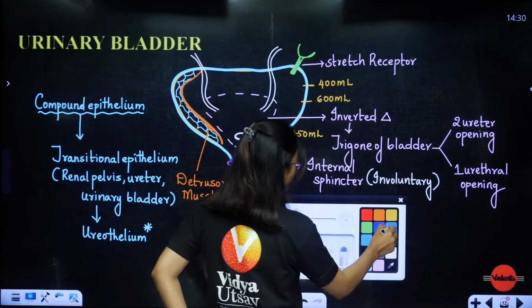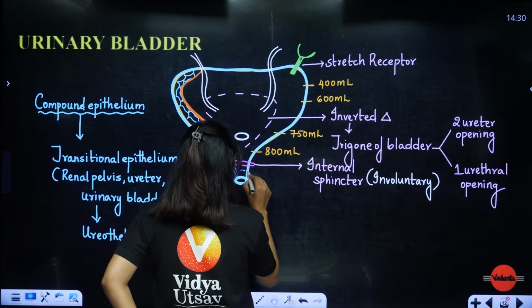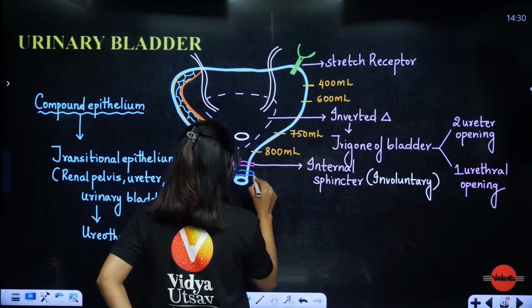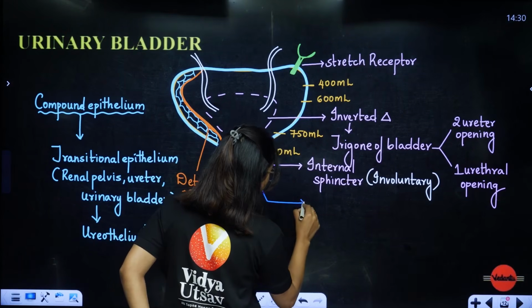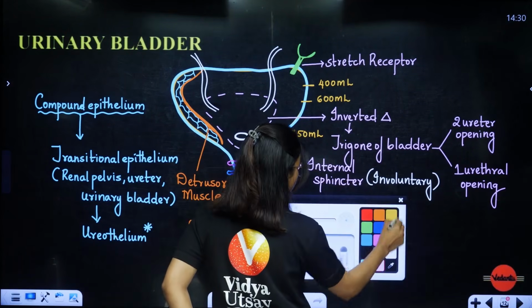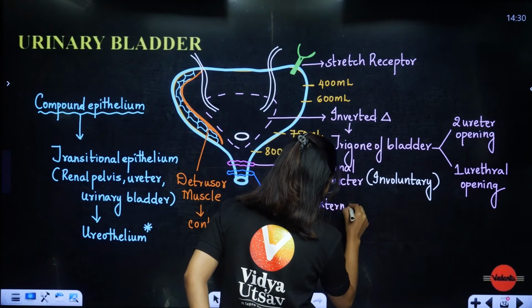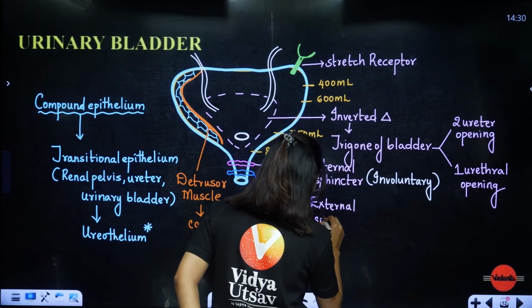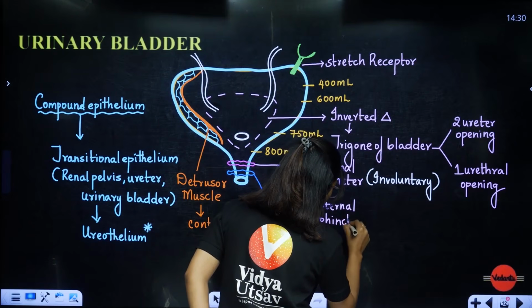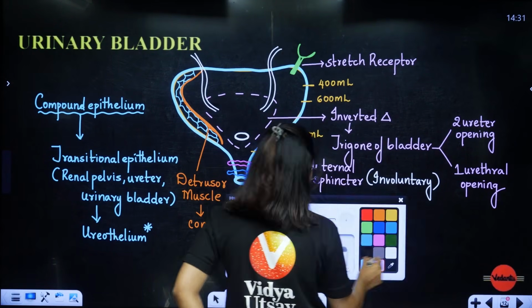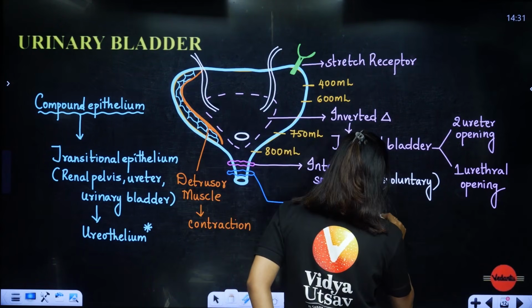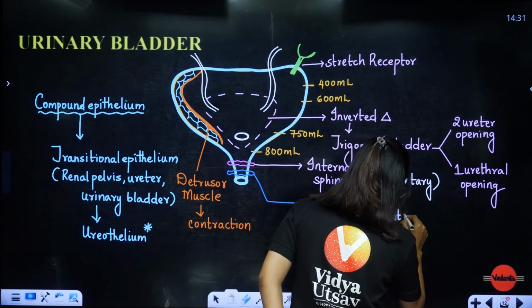After this, you are going to have one more, which is called the external sphincter. In the external sphincter, students, it is going to be more like, let's say, in our control. Okay, there will be one more which is called the external sphincter. In the external sphincter, it is in our control. Okay, this is voluntary. That's why we can decide and we can control as much as possible.